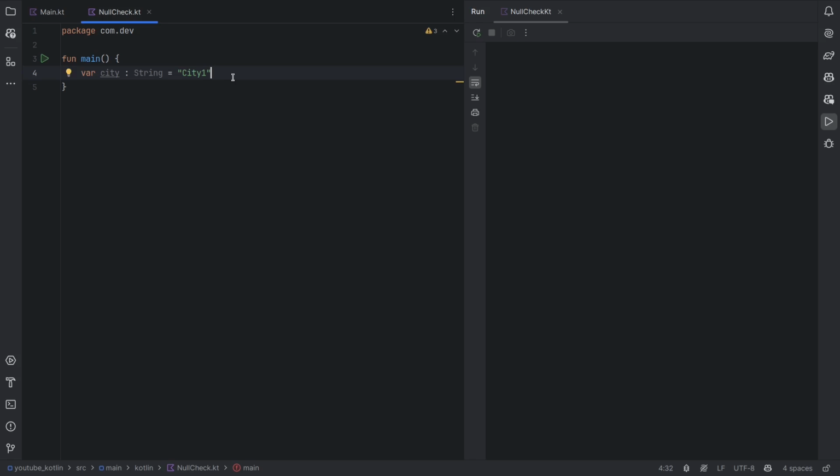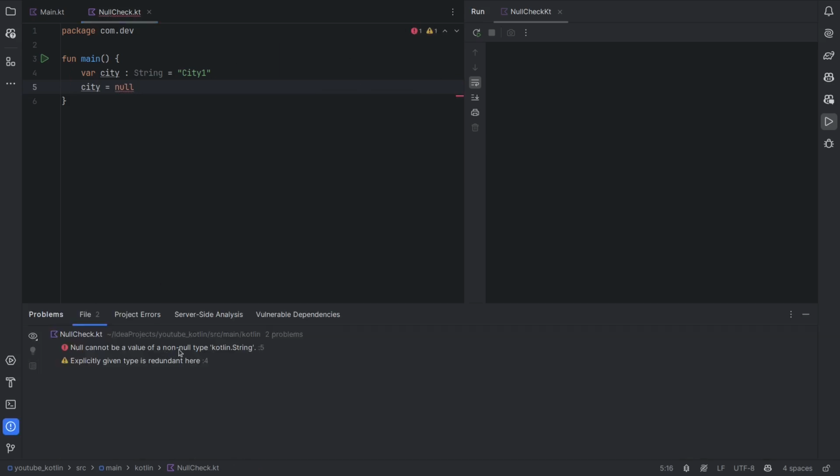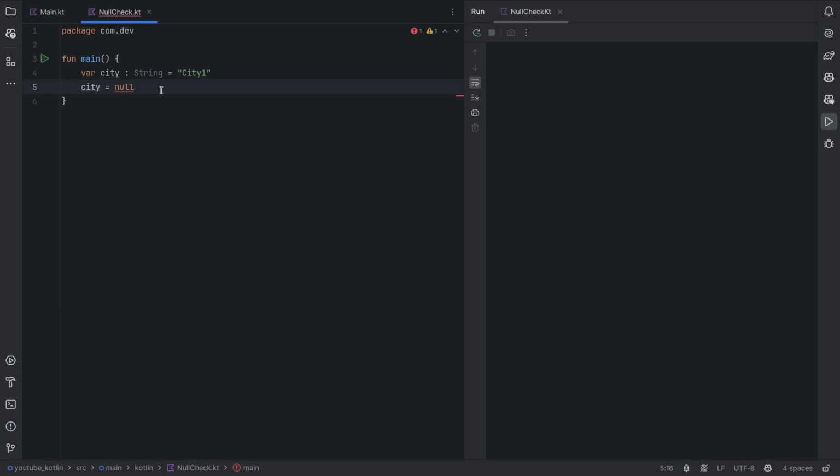Sometimes the user may not enter the correct values, and it can happen that the city is null. So city equals null. Now, you can't do this in Kotlin because in Kotlin all the types are non-null by default. You cannot assign a value null to the city.